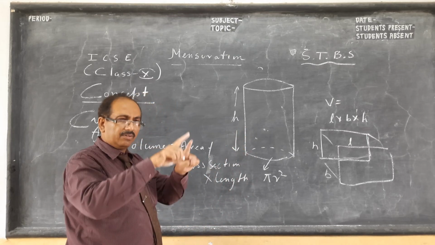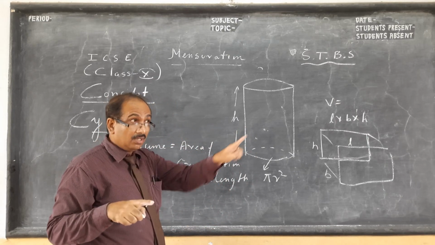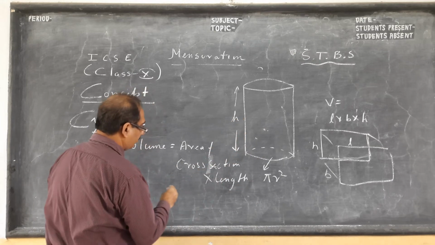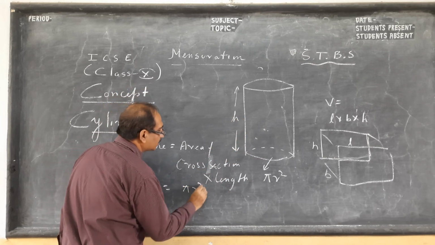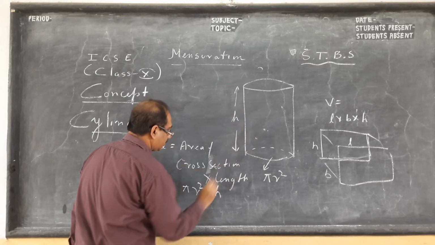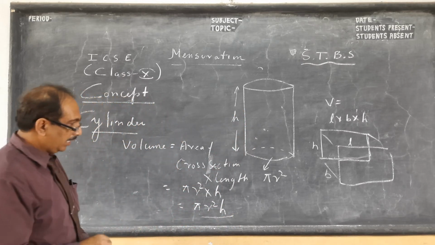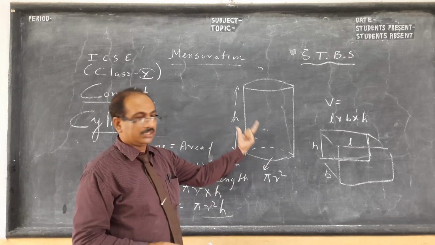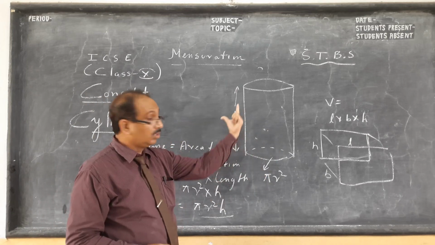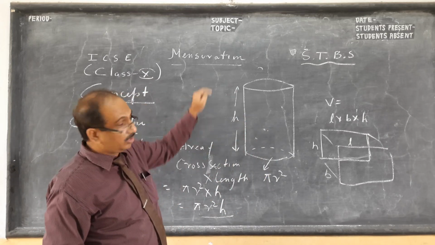Like a cave we make for a railway. The railway goes through the cave. So here area is pi r square and this is h. So volume of a cylinder is pi r square h. Once more, pi r square into h. Area of cross section into the length or the depth, whatever you call.